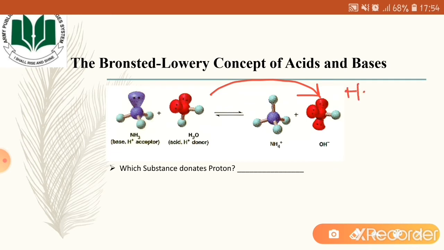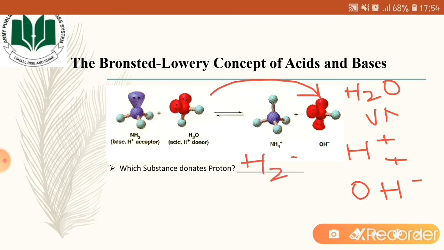How has that water molecule been converted into hydroxide ion? That water molecule gets dissociated into hydrogen ion and the hydroxide ion. So this means that water here is donating proton. Therefore, the substance that is donating proton here is the water molecule.